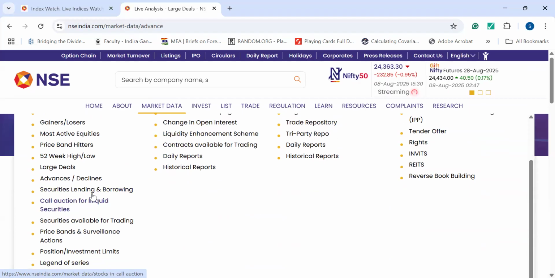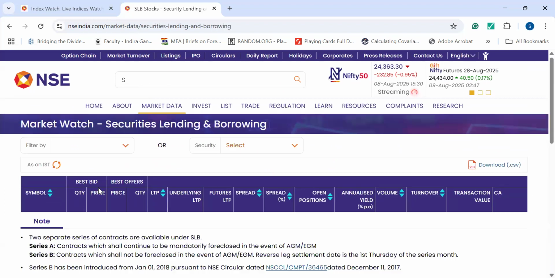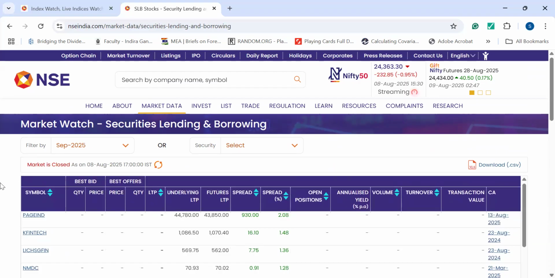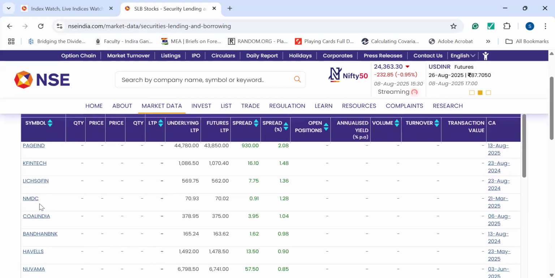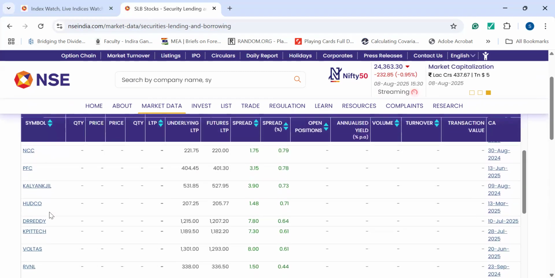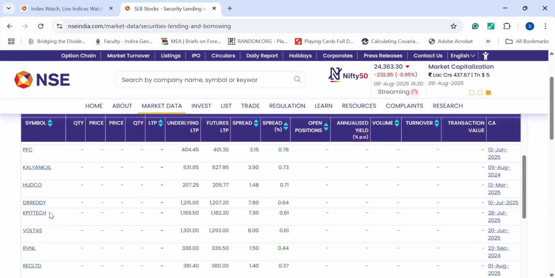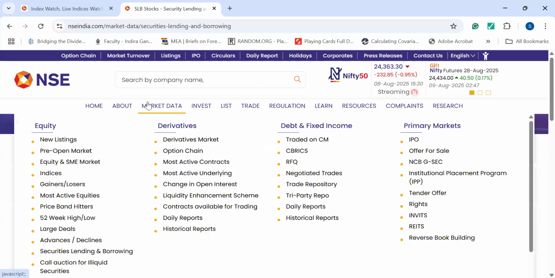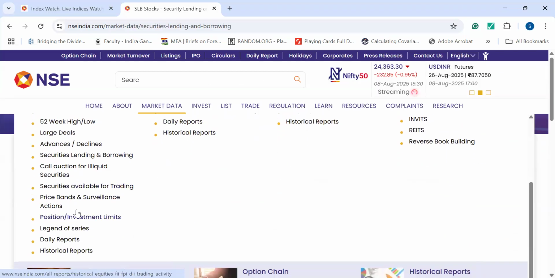If you go ahead and click on securities lending and borrowing, you will find the data regarding how many companies have bought how much under loan or something regarding that. Havells, Kalyan, etc.